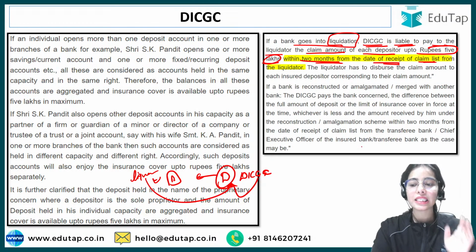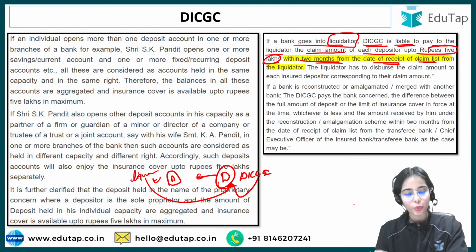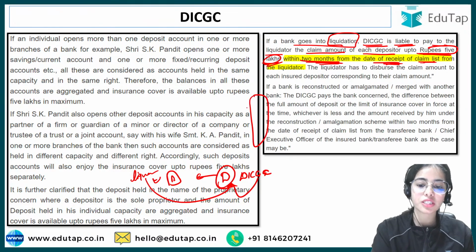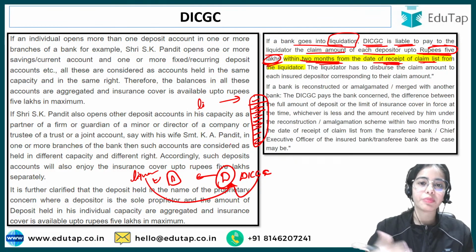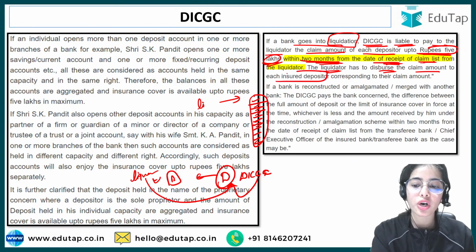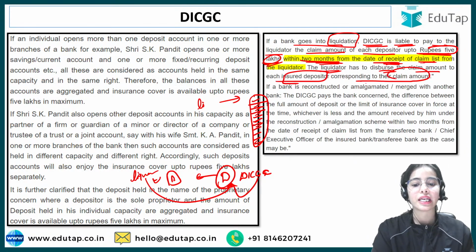So remember that the DICGC is liable to pay to the liquidator the claim amount of each depositor up to rupees 5 lakhs within 2 months from the date of receipt of the claim list from the liquidator. So the liquidator is sending the claim list of the depositors, that these are the people claiming their money. The liquidator has to disburse the claim amount to each insured depositor corresponding to their claim amount.